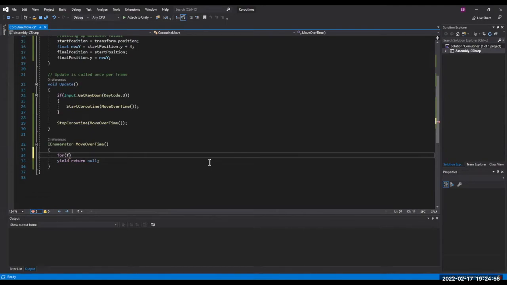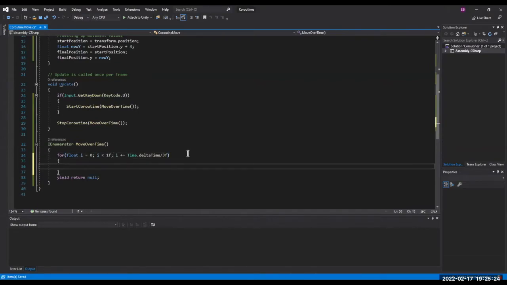So we're saying float i is equal to 0 for now. i plus equals Time.deltaTime, and we'll say this will take 3 seconds. So divide by 3f. Well, yeah, that's our last value. And then we'll say i is less than 1f, right? So basically this for loop will make something happen over 3 seconds.